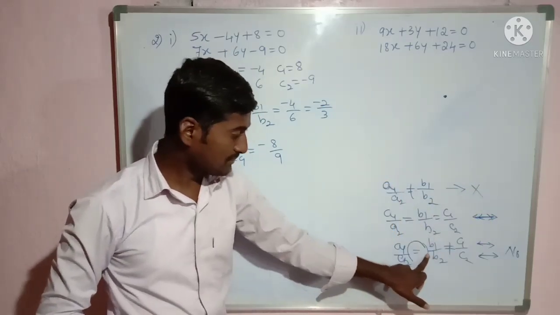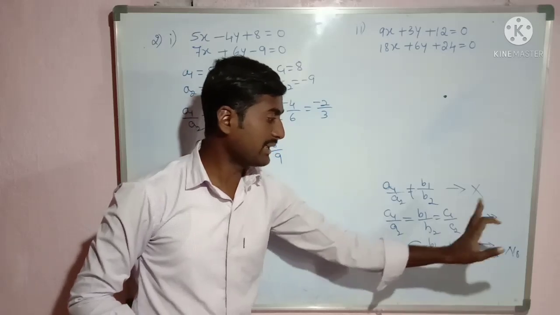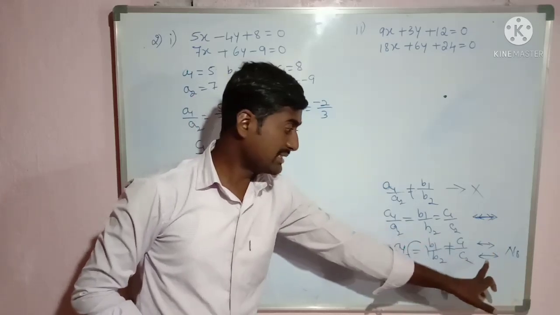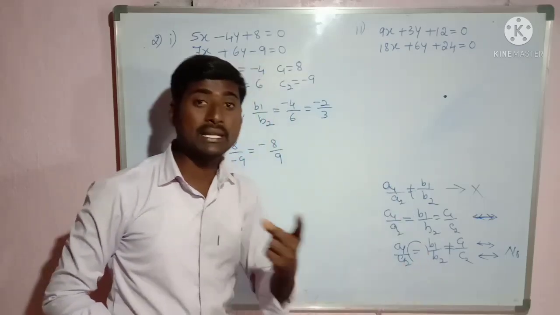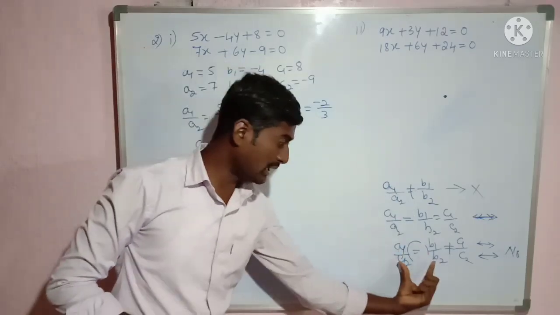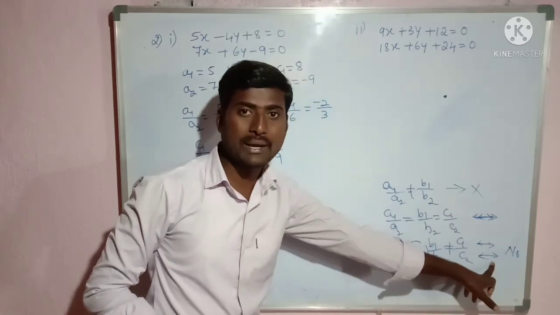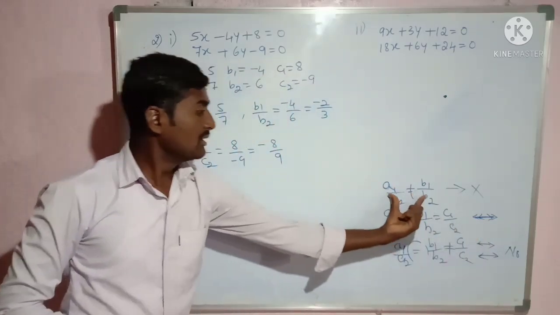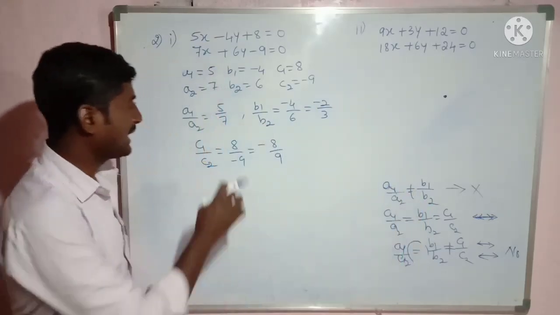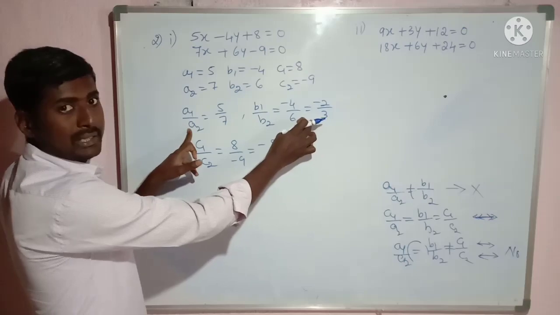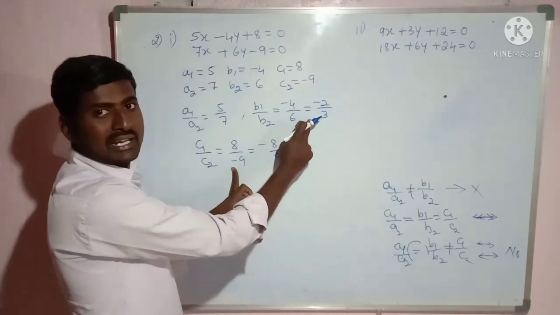Now suppose these two are not equal, then I can say that the lines are parallel. And one more condition: these two must be equal. If these two are equal, then these two must be not equal, then the lines are parallel. So for this condition I can take A1 by A2 is not equal to B1 by B2. Similarly B1 by B2, C1 by C2, they are not equal.